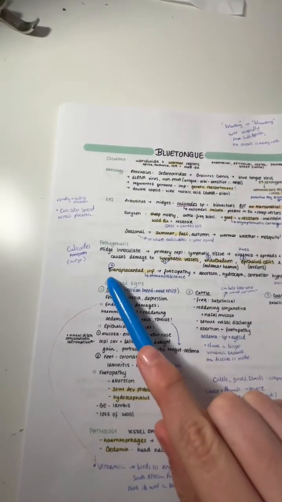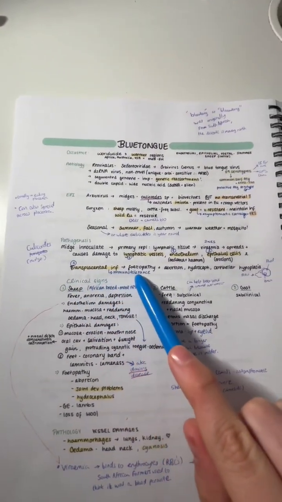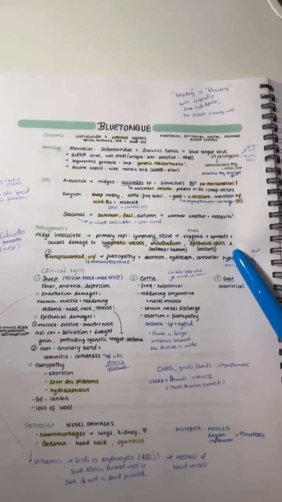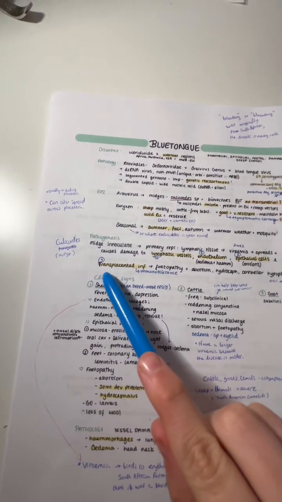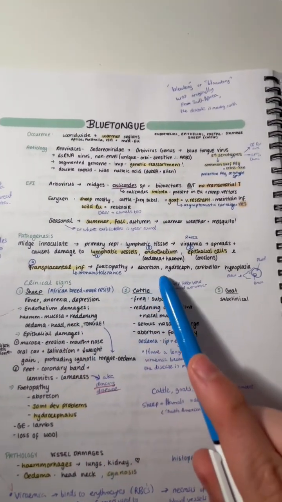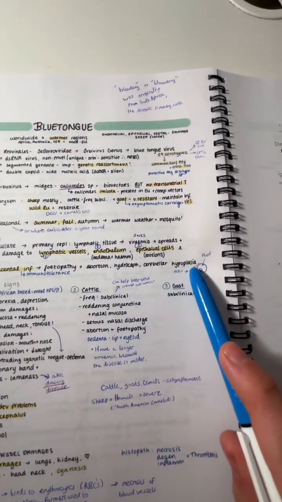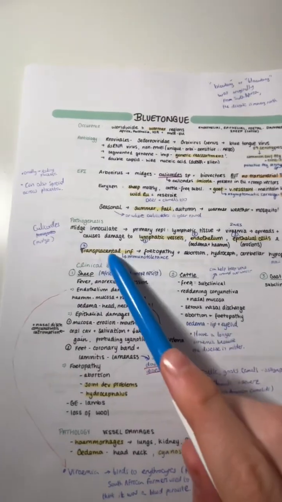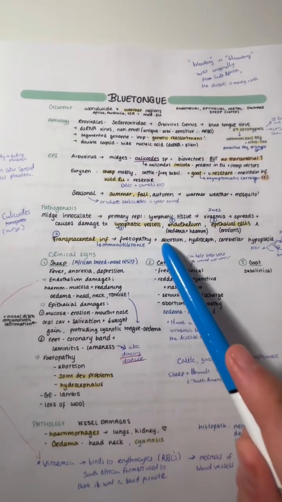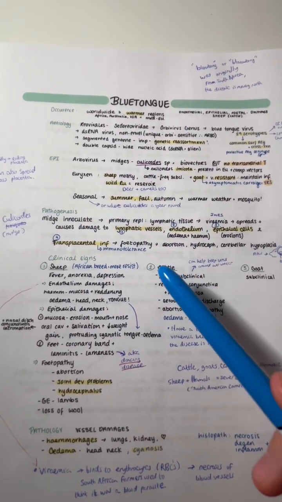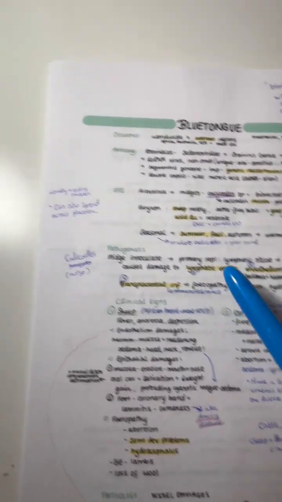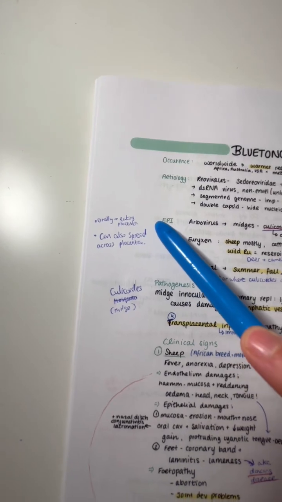It causes transplacental infection, which leads to fetopathy, abortion, hydrocephalus, and cerebellar hypoplasia. The fetus has immunotolerance, so it doesn't recognize the virus during the time of infection, and as a result, the virus replicates in huge numbers. The virus can also enter the body orally from the mothers eating the placenta.